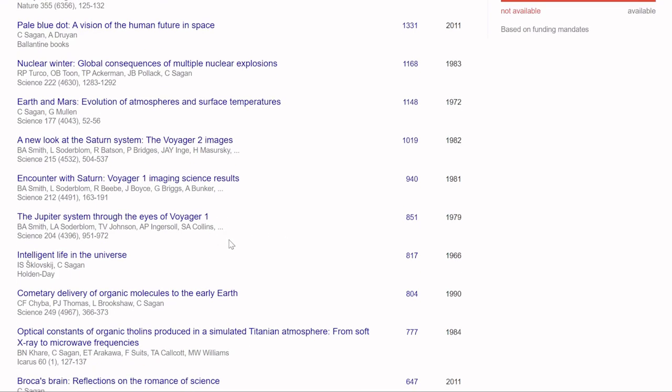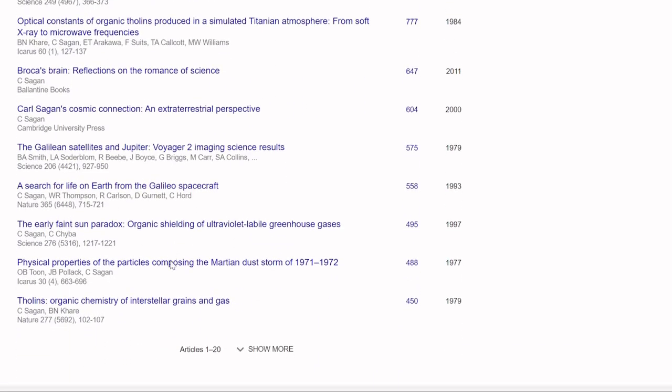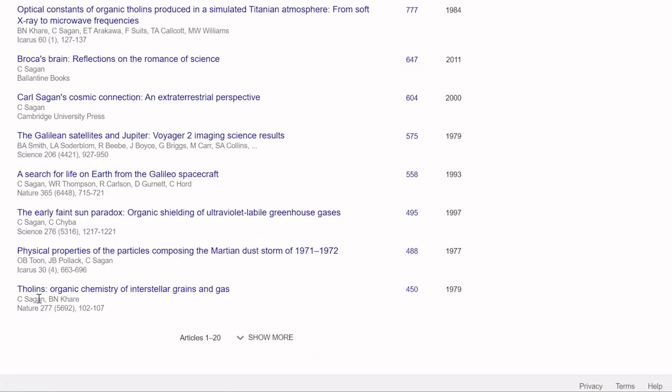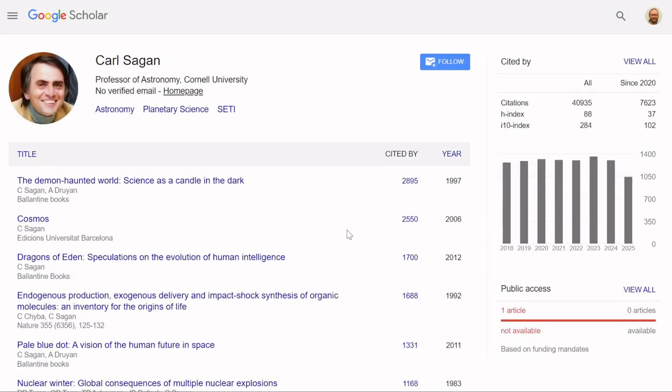And when you look, many of these are actual papers. They're not popular science, like a paper in Science about an encounter with Saturn, Jupiter system, and so on. Another Nature paper about tholins. So clearly Carl Sagan was a very established scientist. So how will you put that in perspective? First of all, before I put that in perspective, let's look at some of the other data that are given here on the list.